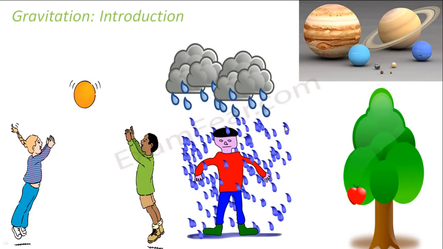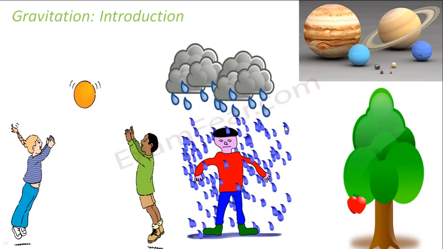Similarly, when you play football and throw the ball up, what happens? After some time, the ball goes till a certain height and then it falls back towards the ground. So here also there is some attraction which is attracting the objects towards the ground. Not only that, take natural phenomena like rainfall. Why do the water droplets fall towards the ground? Again, because of some attraction.